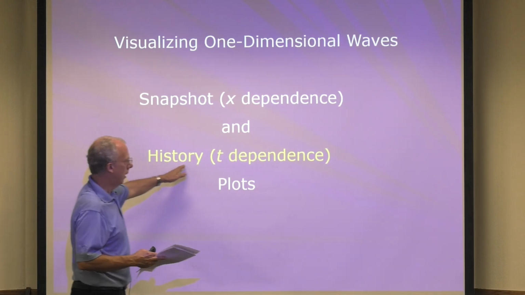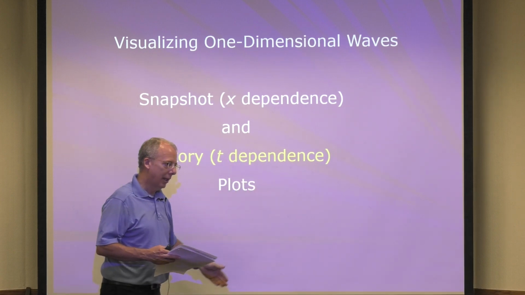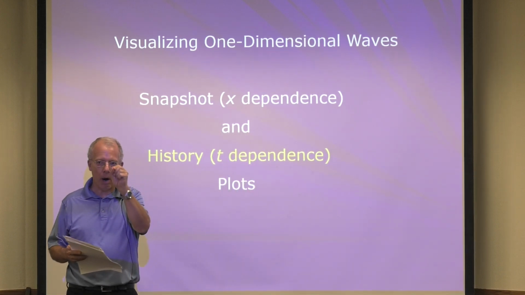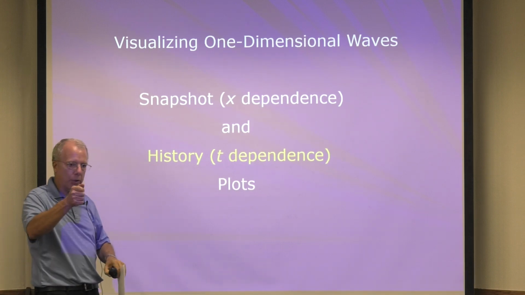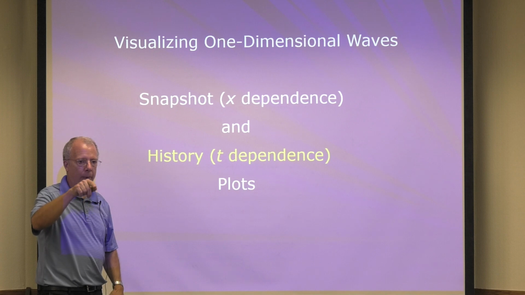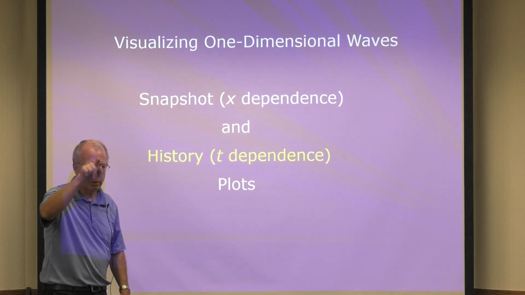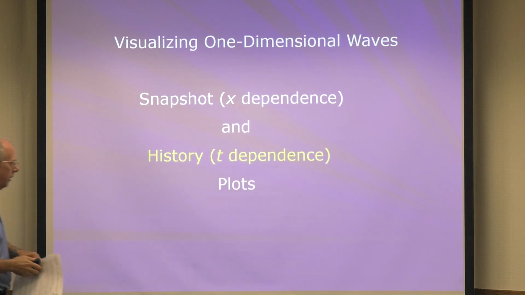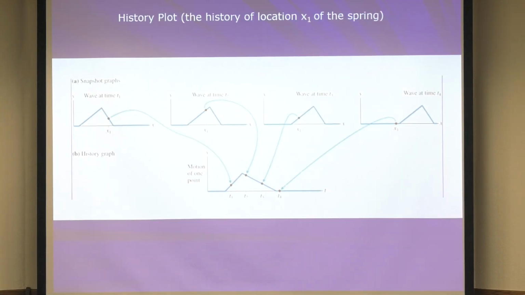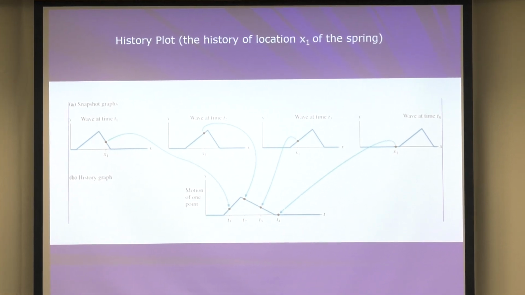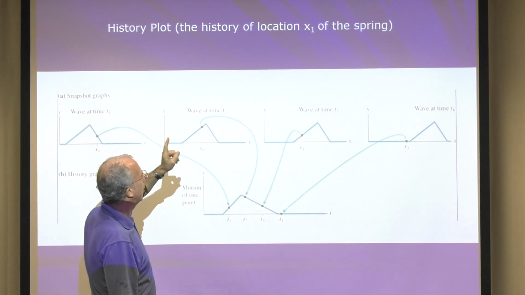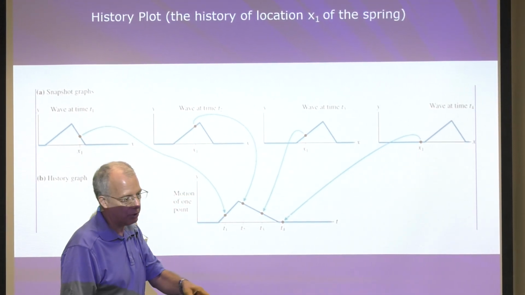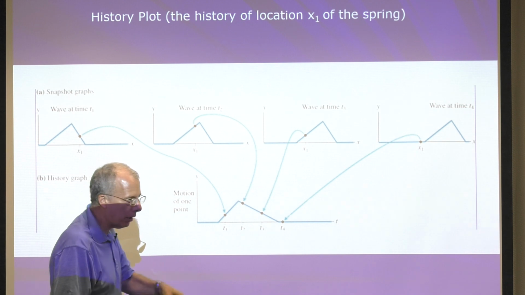The history is the time dependence. But you're only looking at one particular part of the wave, right? So if it's a piece of rope, you spray it with your spray can, and then you're just looking at what happens to that one particular piece of the rope over time. That's what it means. These are harder, but whatever. So history plot, the history of the location x1, one particular place. That's all you're going to do.